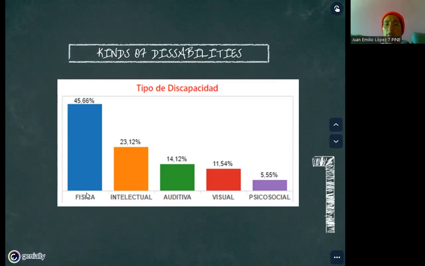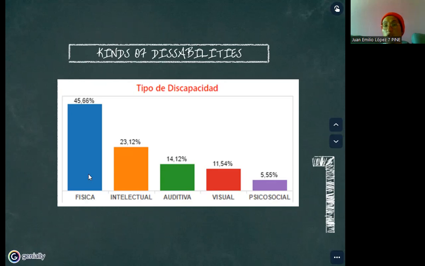In Ecuador, we have a higher percentage of physical disabilities, followed by intellectual, auditory, visual, and psychological disabilities. Of course, physical disabilities have a higher percentage because they are more visible than the other ones. For example, intellectual disabilities are sometimes difficult to find or show, because sometimes people do not present any symptoms or any sign of intellectual disability. And the same with auditory, visual, and psychological.